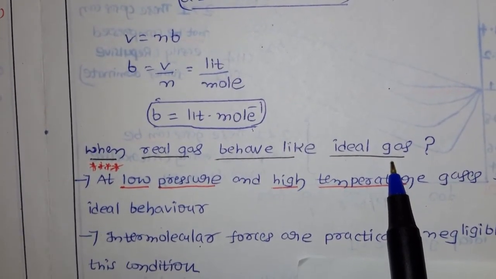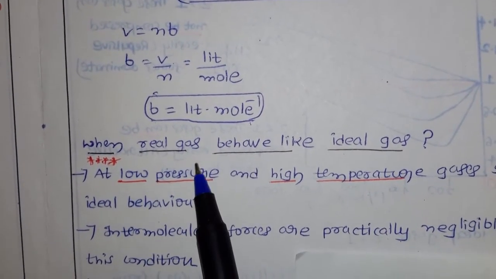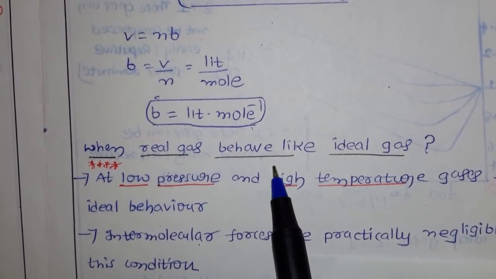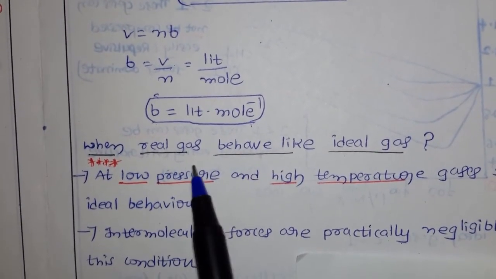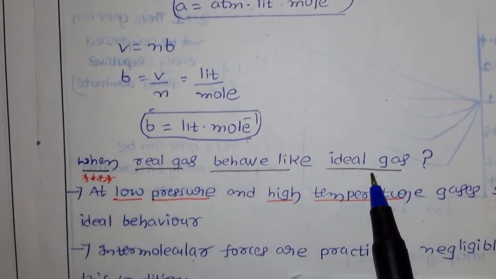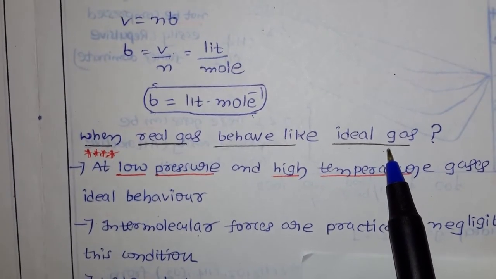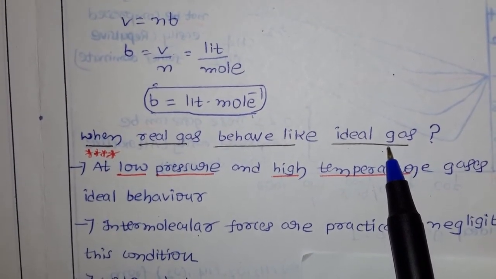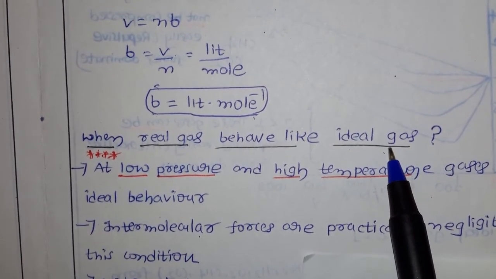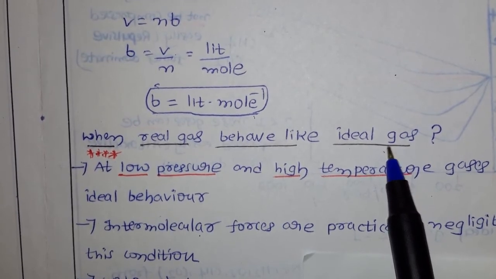Okay. Now next we have, when real gases behave like ideal gas. Every time we are telling that the deviation is there. Then the question is, when do real gases behave like ideal gas? You may get the doubt: if you see the problems, we already saw problems based on PV equal to nRT, isn't it? Once you are using PV equal to nRT, that is already an ideal gas.